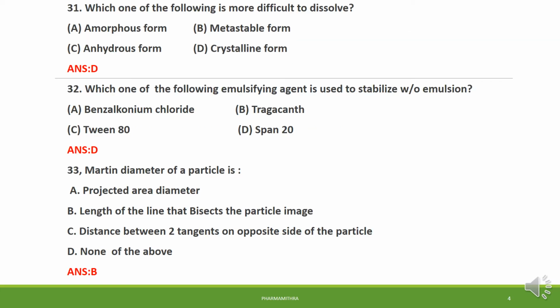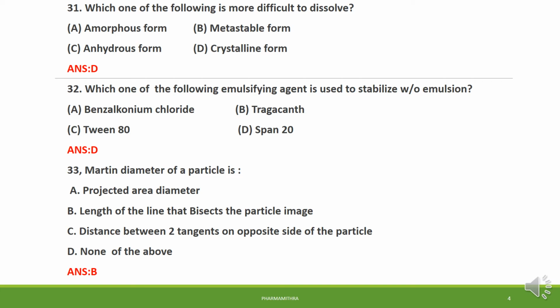Question number 31. Which one of the following is more difficult to dissolve? Among these, the crystalline form is more difficult to dissolve. It is a direct question from biopharmaceutics. So option D is the right answer. Question number 32. Which one of the following emulsifying agents is used to stabilize water in oil emulsion? We need an emulsifying agent with an HLB value below 7. Among these, Span 20 is the emulsifying agent used to stabilize water in oil emulsion, with an HLB value of around 3 to 6. So option D is the right answer.